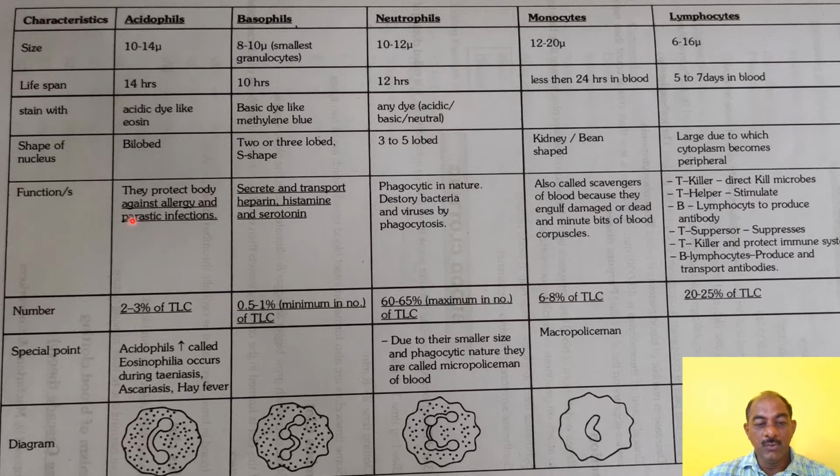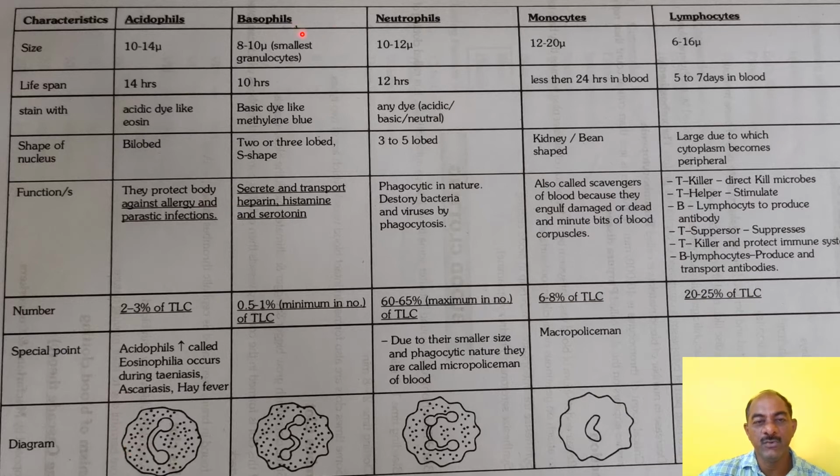The total leukocyte count is 2 to 3% of the total number. Increased acidophils are also called eosinophilia, and eosinophilia occurs during teniasis, meaning infection of Taenia solium, as well as ascariasis, infection of Ascaris. So that is concerned here, the acidophil.